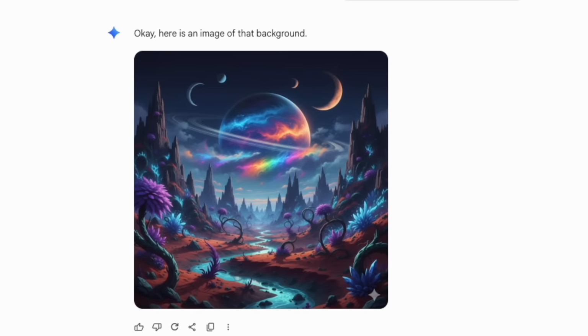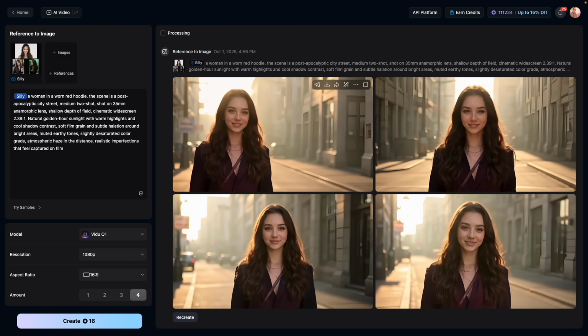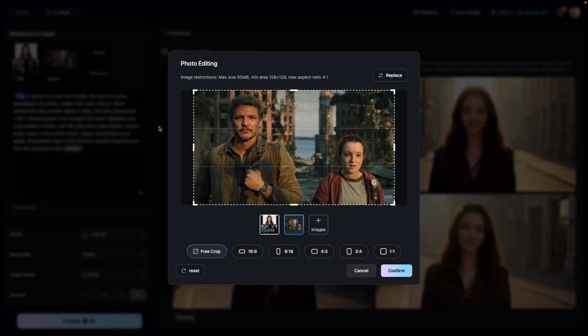It's Last of Us right there. Oh my God. Okay, I wanted to have the background. We're not going to be able to do that. So we're just going to drag this over here. And what I can do, so I've got this, I don't want to use them. So I'm going to click this button.